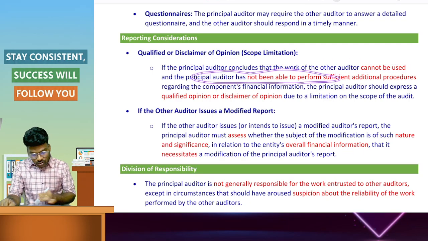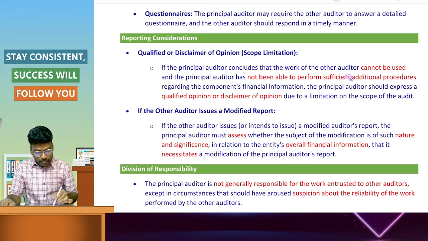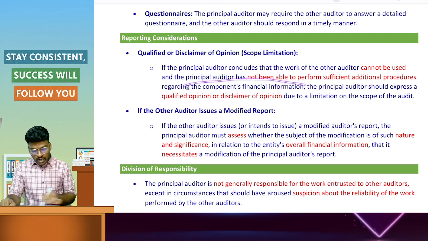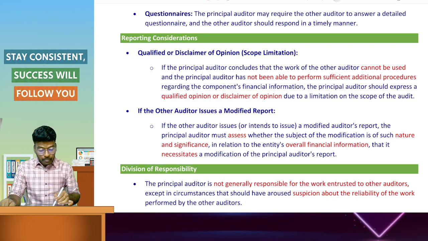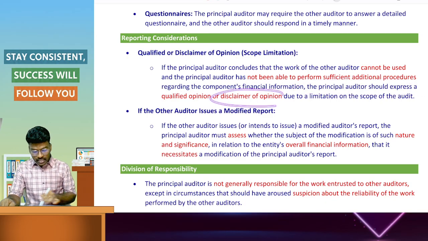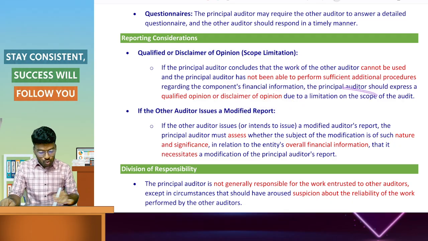If the principal auditor concludes that the work of another auditor cannot be used, and is also not able to perform sufficient additional procedures regarding the component's financial information, the principal auditor should express a qualified opinion or a disclaimer of opinion due to scope limitation.